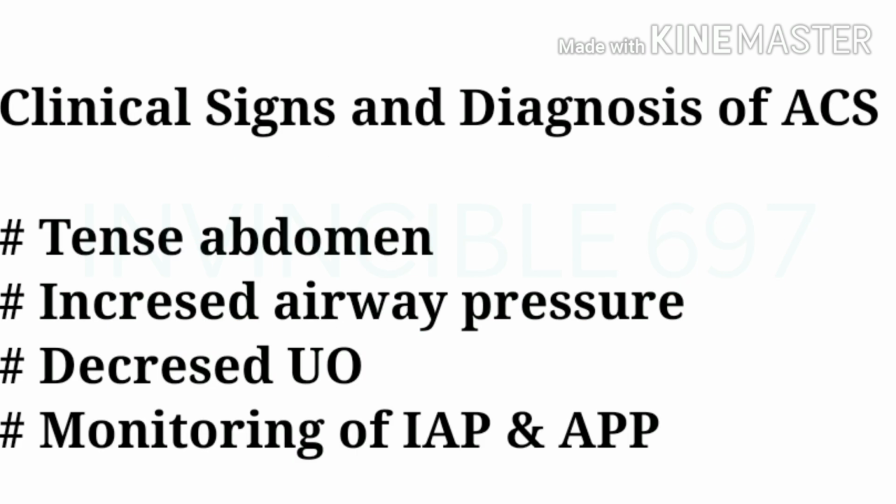Now coming to the clinical signs and diagnosis of abdominal compartment syndrome, which can be tense abdomen, increased airway pressure, decreased urine output, and monitoring of intra-abdominal pressure and abdominal perfusion pressure is very much needed. Remember, a high degree of suspicion is required to diagnose abdominal compartment syndrome, as most patients are bedridden or in ICU setup.